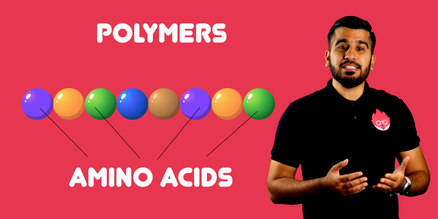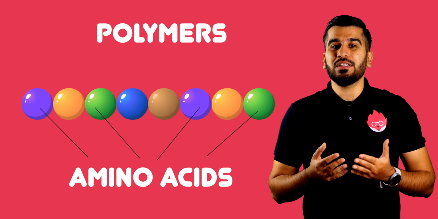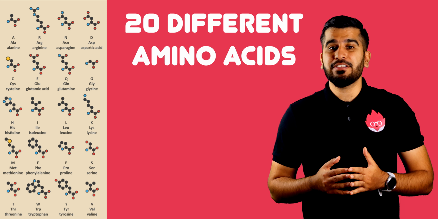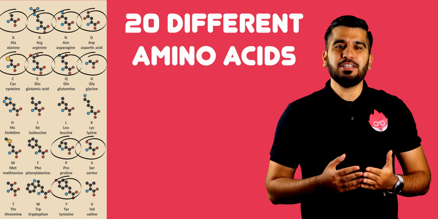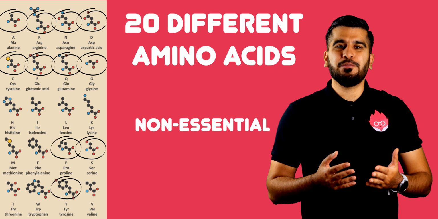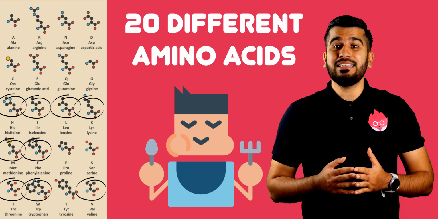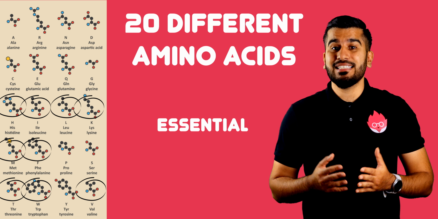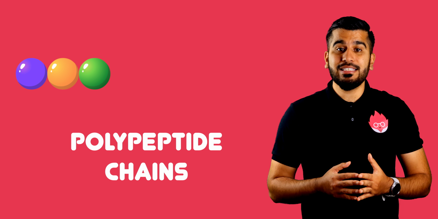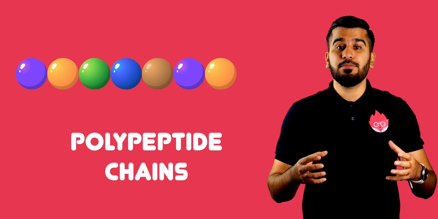Proteins are polymers made from repeating monomers called amino acids. There are 20 different types of amino acids. Some of these amino acids are made by the body and are referred to as non-essential, and some need to be obtained from food, which are essential. These amino acids can join together to form long polypeptide chains.